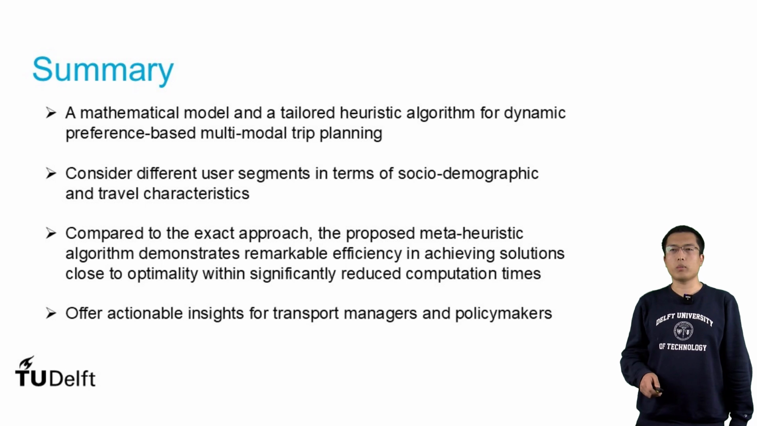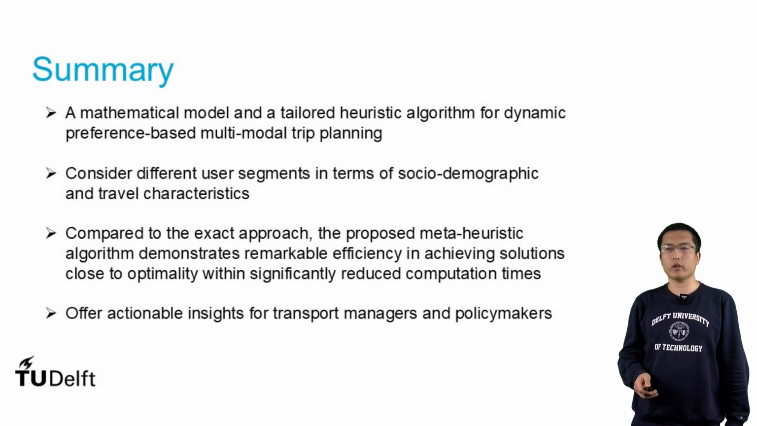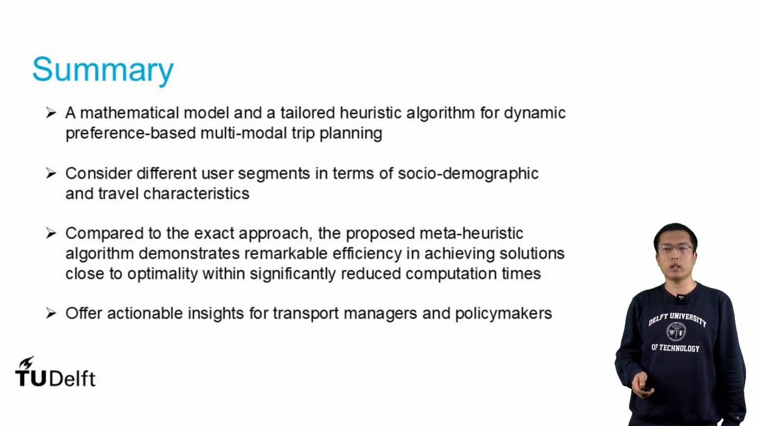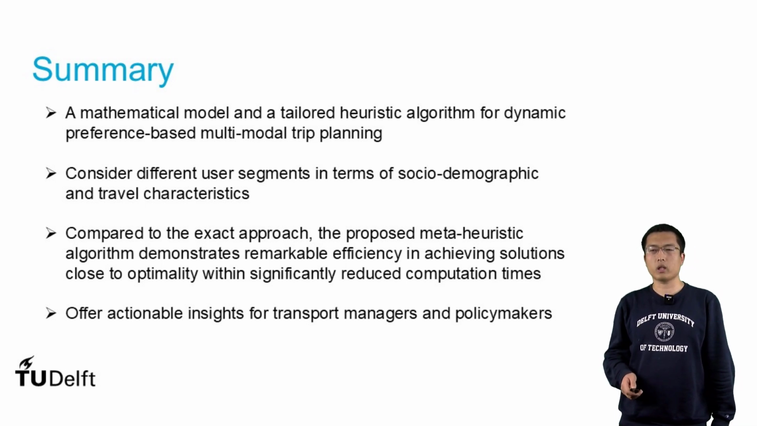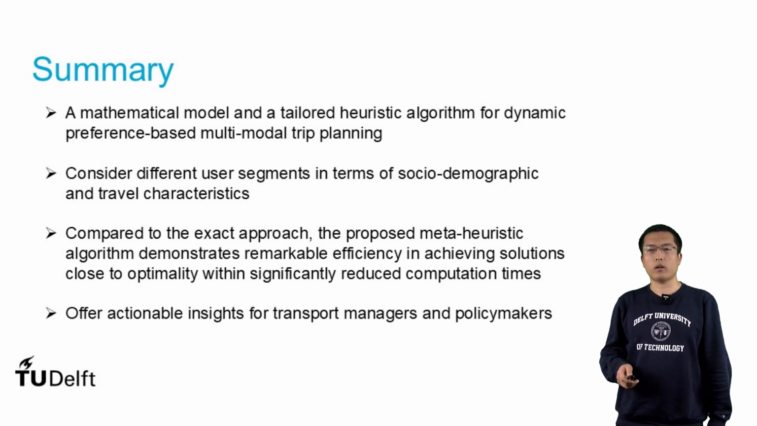So in summary, we propose a mathematical model and a tailored heuristic algorithm for dynamic preference-based multimodal trip planning. We also consider different user segments in terms of social, demographic, and travel characteristics. Compared to the exact approach, the proposed meta-heuristic algorithm demonstrates a remarkable efficiency in achieving solutions close to optimality within a reasonable computing time. We also offer actionable insights for transport managers and policymakers.